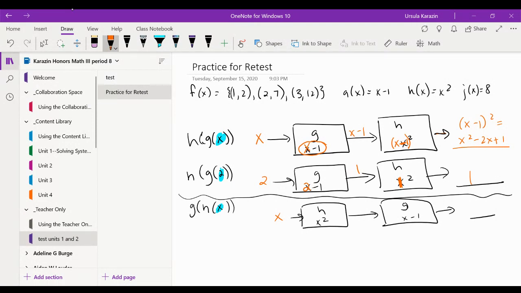So X is my input, it goes into H. So wherever I see an X, I put an X. So it doesn't change anything. It's still just X squared. But then in my second box, wherever I see X, I put X squared. So now I have X squared minus 1.